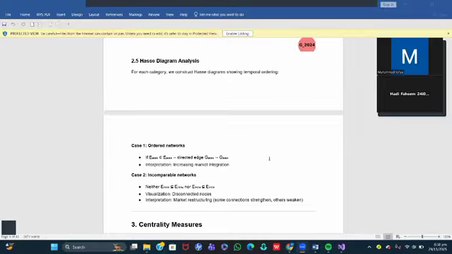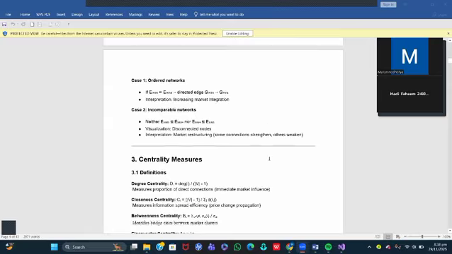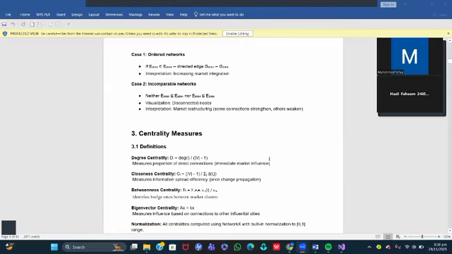Now, for the centrality measurements, I will hand over to Yaya. Assalamu alaikum. So I'll be starting from the centrality measurements.